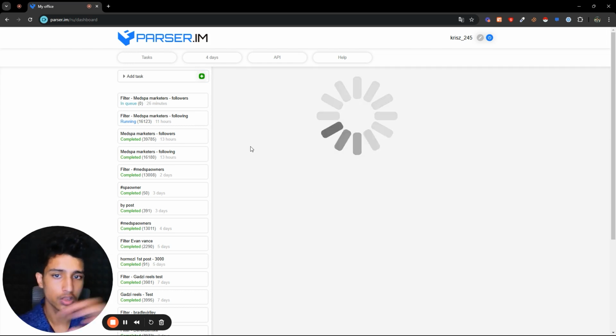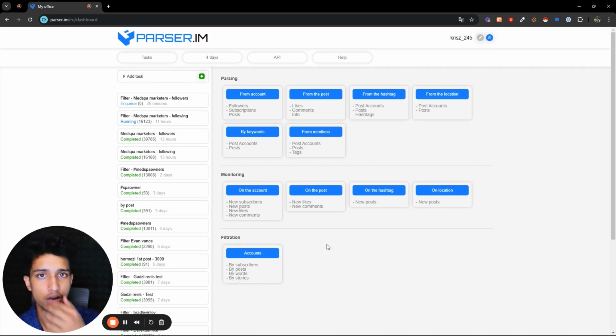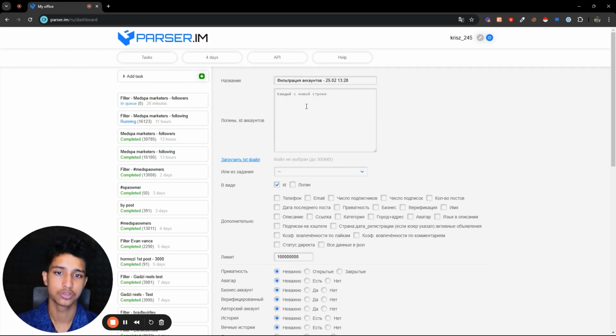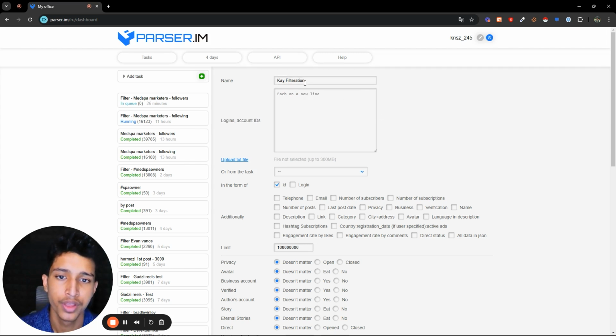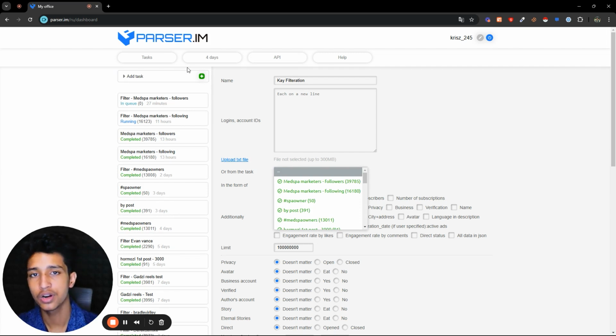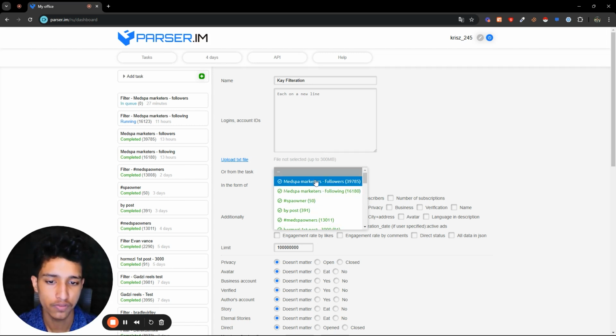Now let's say you have scraped the leads, and now you want to find out, okay, how do I make sure that most of these leads are actually good? So you go to filtration right here, and you go to accounts. Now I want you to pay attention. You can name it whatever you want. Let's say I keep it as car filtration, and now I just go on task, and whatever name you gave for the first task that we were creating on the accounts, it's going to show up here. So you just click on one of those.